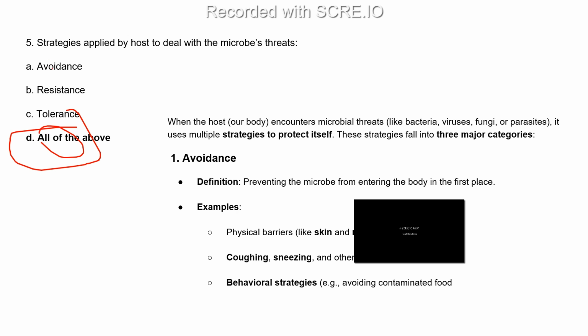So whoever said avoidance is the right answer, yes, avoidance is also right. But other than avoidance, resistance is also right. Tolerance is also right. How is this right, and what does it mean?